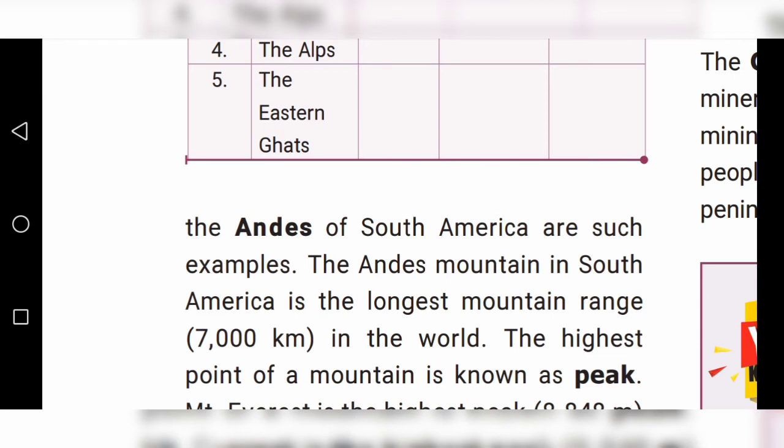The Andes mountain in South America is the longest mountain range. That is 7,000 kilometer. The Andes mountain is 7,000 kilometer in the world.